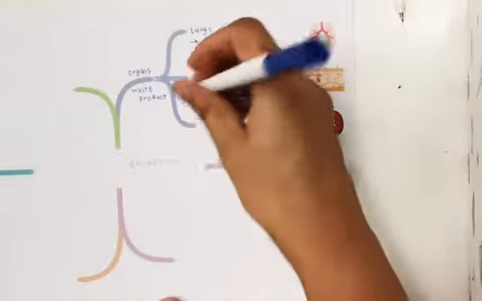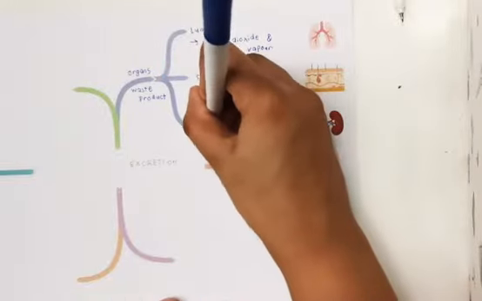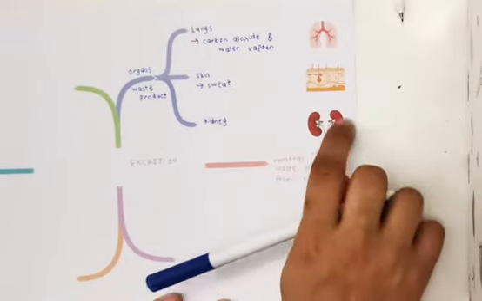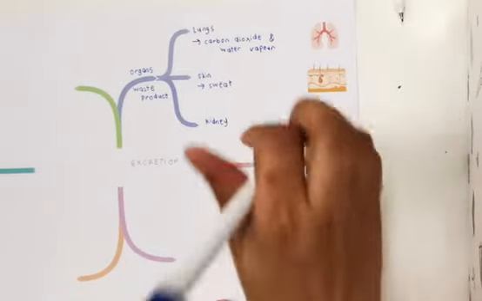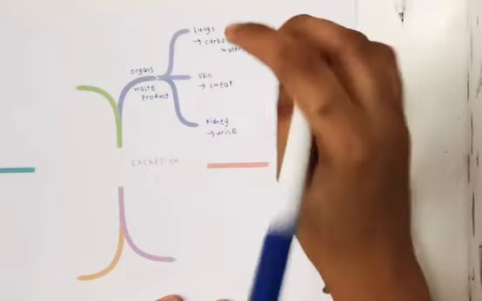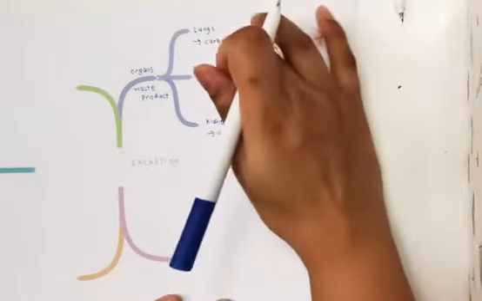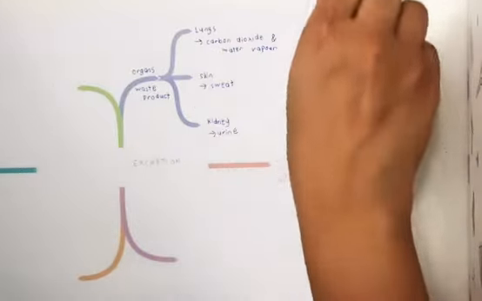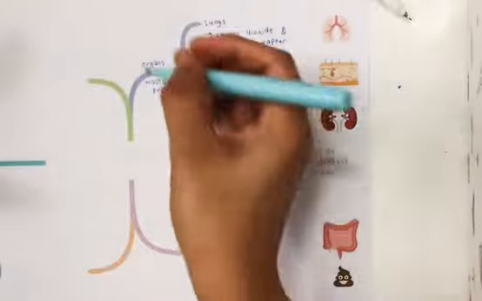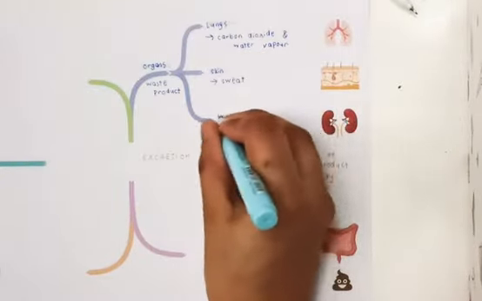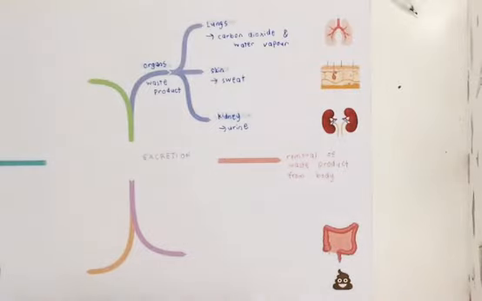Lastly would be the kidney. This is your kidney, and what does the kidney excrete? The kidney would excrete urine through the process of urination. So these are the organs and also the byproducts of each. As you can see here, you have your lungs, your skin, and also your kidney.